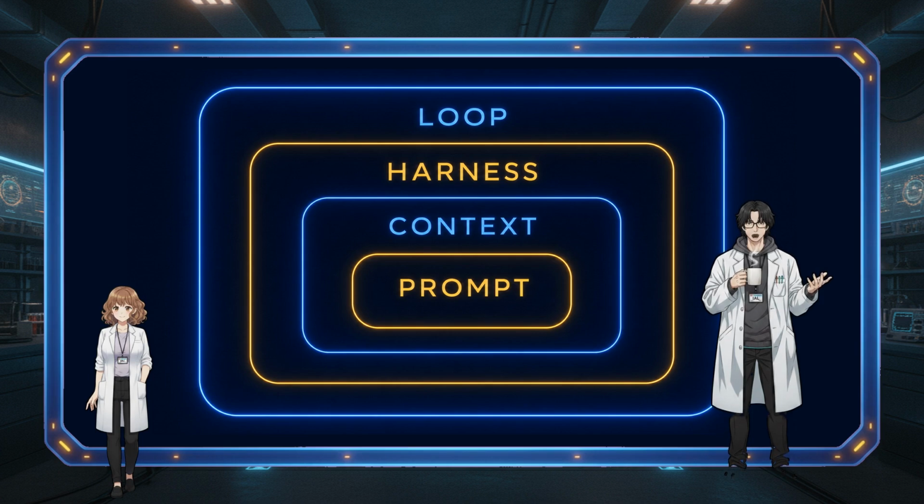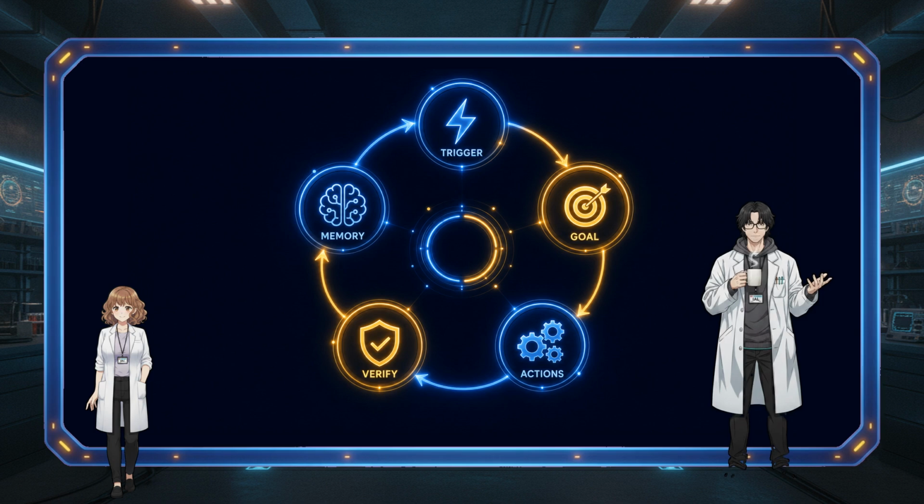This is the map for today. Trigger, what starts it. Goal, a verifiable end state like inbox at 0 or all tests pass. Actions, the tools it can use. Verification, how it knows it's finished. Memory, what carries over between passes.